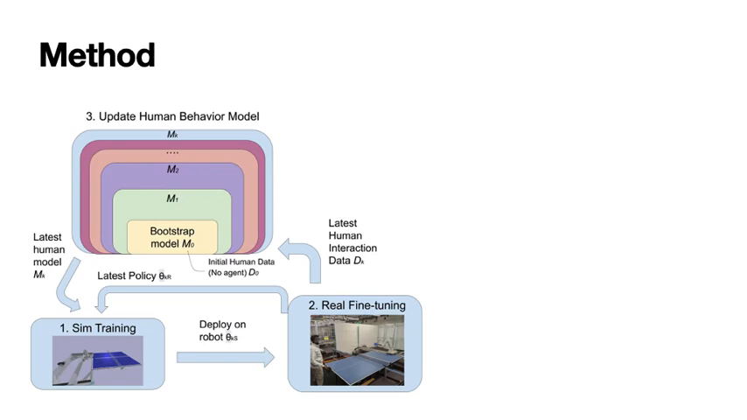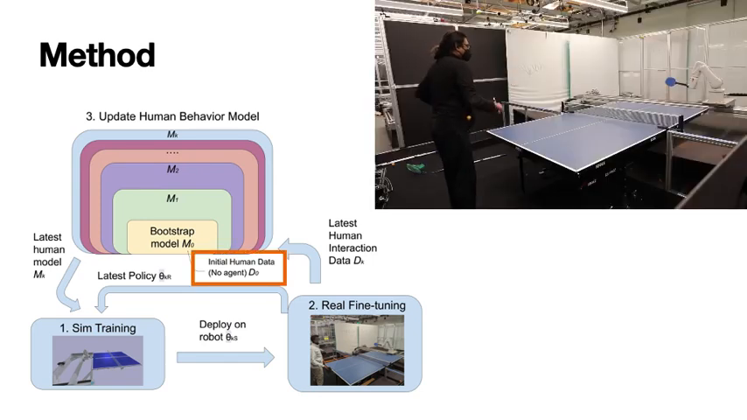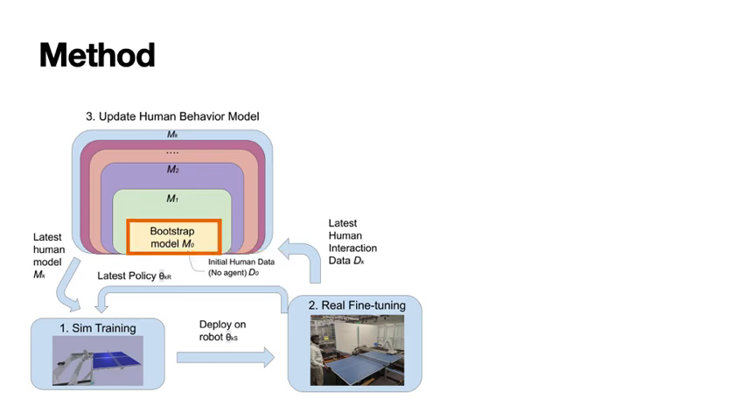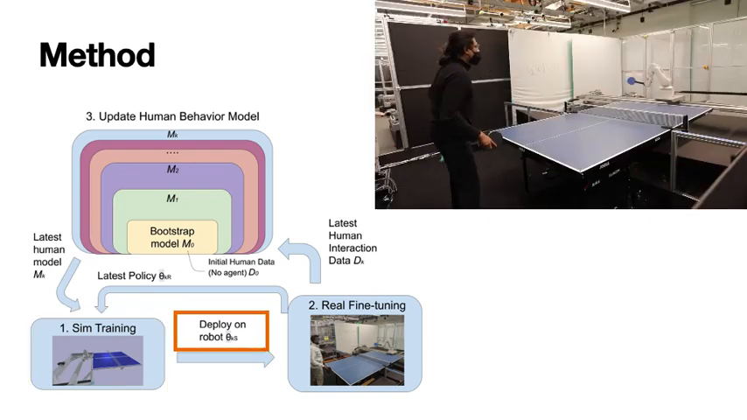IS2R bootstraps from a simple model of human behavior and alternates between training in simulation and deploying in the real world. We start by collecting an initial dataset of human behavior without the robot doing anything. This initial dataset is used to create an initial human behavior model, which in turn is used to train a policy in simulation. When the policy has converged, we transfer the weights to the physical robot.